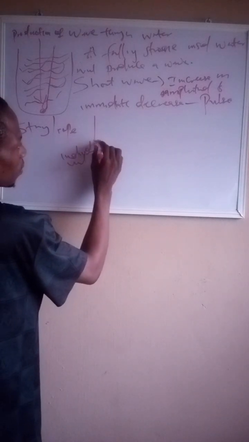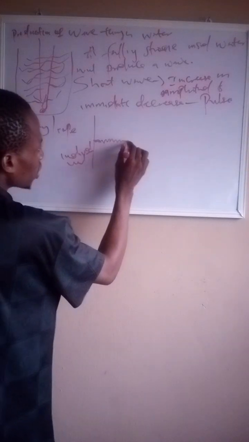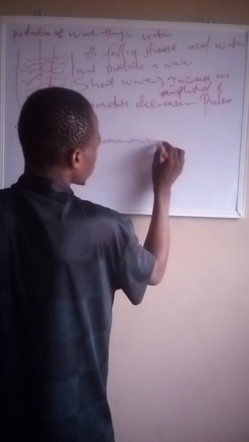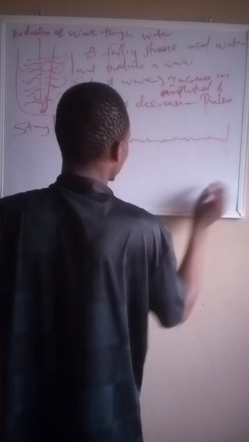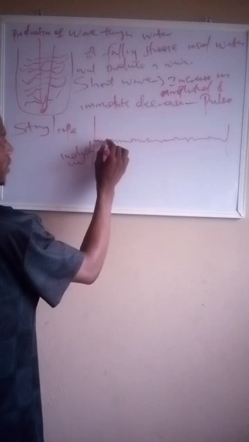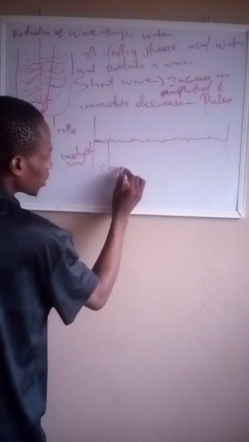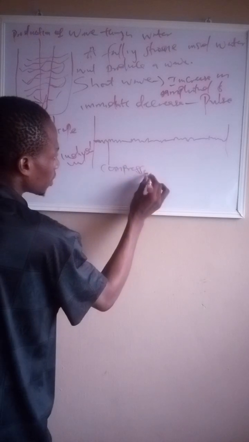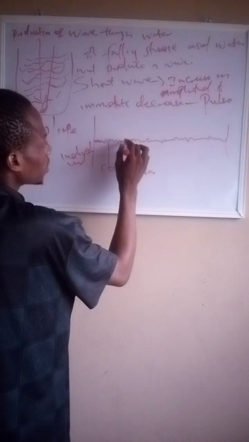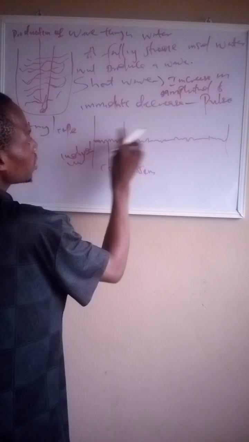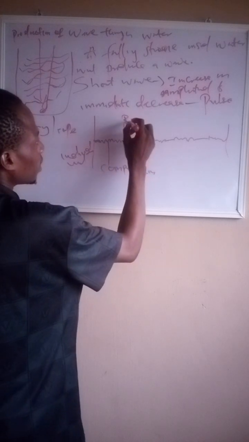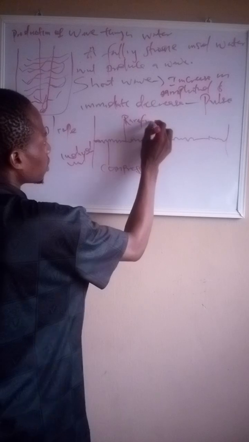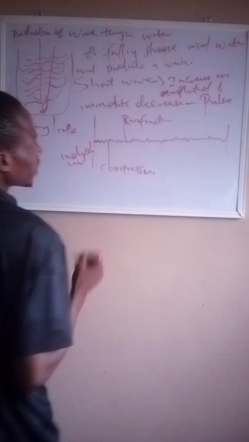Inside a string we have compressions and rarefactions. The compressed part is called the compression, and the space between one compression and another is called the rarefaction.